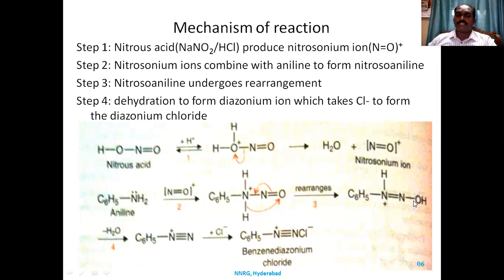OH2 is the best leaving group, and goes out of the substrate, so that the pair of electrons will be there on nitrogen. Nitrogen will form a double bond here. So benzene diazonium is formed. Benzene diazonium reacts with chloride to give rise to benzene diazonium chloride.